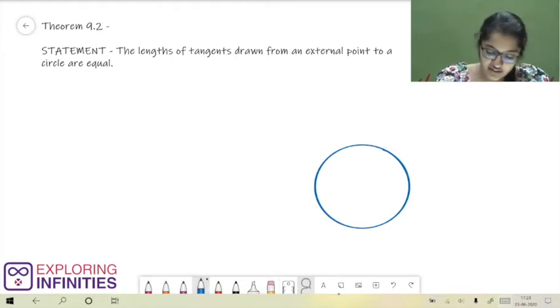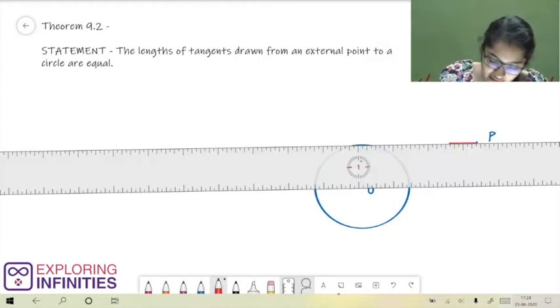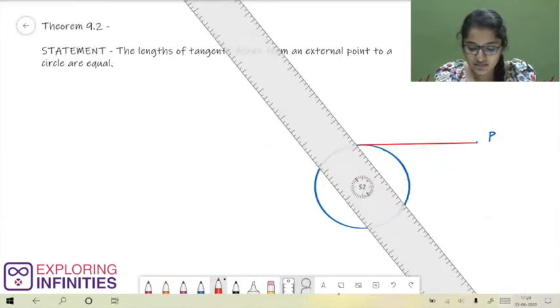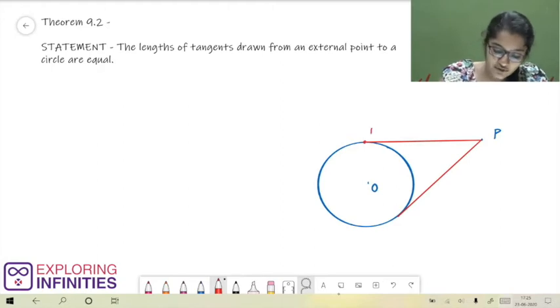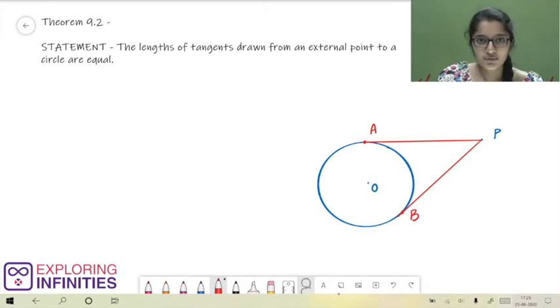Let us construct our relevant diagram again. Here we have our circle having center O, and let us consider an external point P. And here are our tangents from P to the circle. This is the first tangent and this is our second tangent. Let us name the points of contact A and B. We need to prove that length of tangent PA is equal to length of tangent PB.